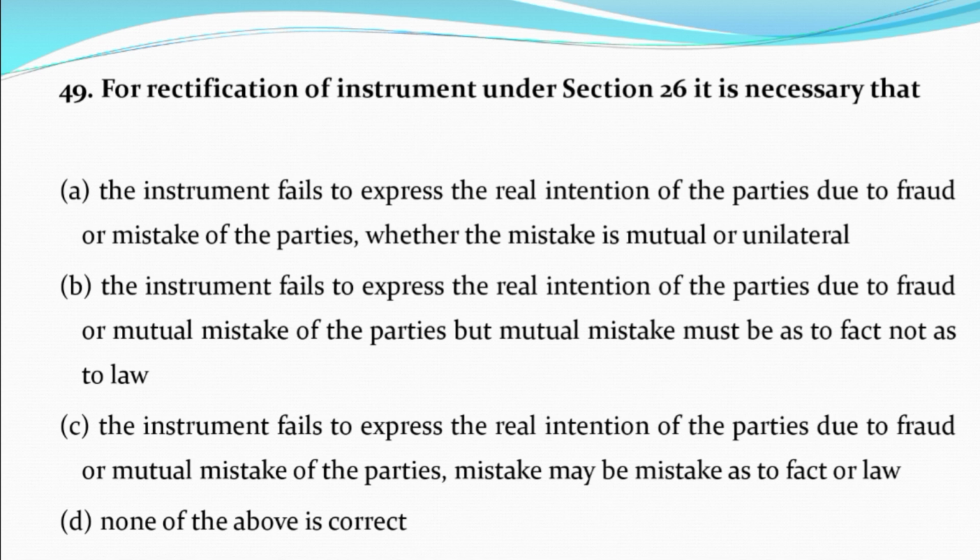Option B, the instrument fails to express the real intention of the parties due to fraud or mutual mistake of the parties, but mutual mistake must be as to fact, not as to law. Option C, the instrument fails to express the real intention of the parties due to fraud or mutual mistake of parties. Mistake may be mistake as to fact or law. Option D, none of the above is correct.